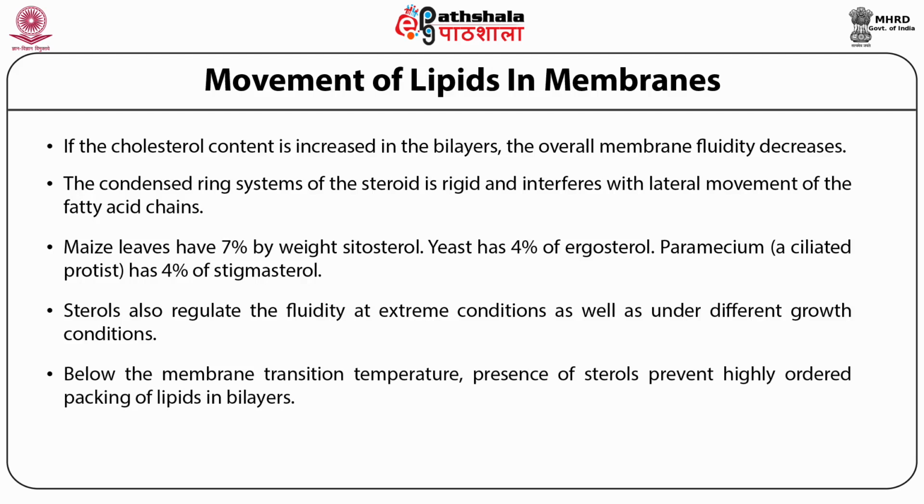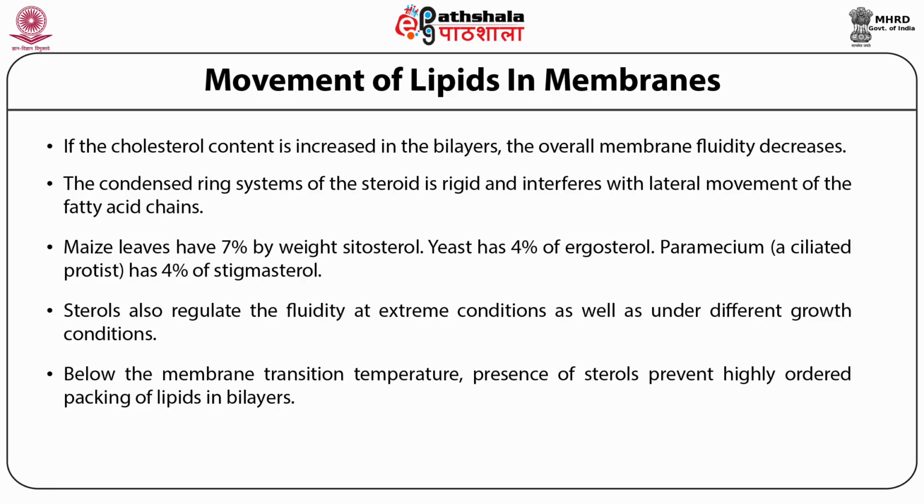Below the membrane transition temperature, presence of sterols prevents highly ordered packing of lipids in bilayers. Bilayers otherwise can pack rather tightly. The self-assembly feature is based upon these being able to order themselves.